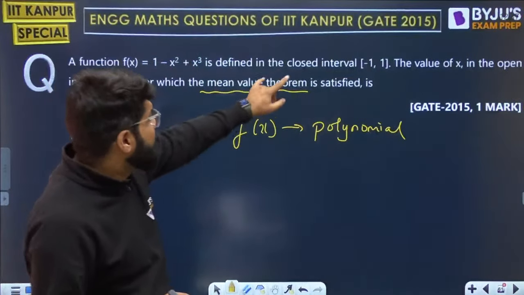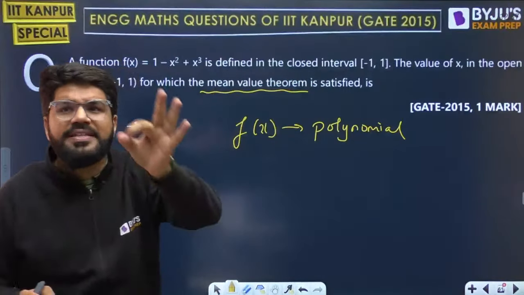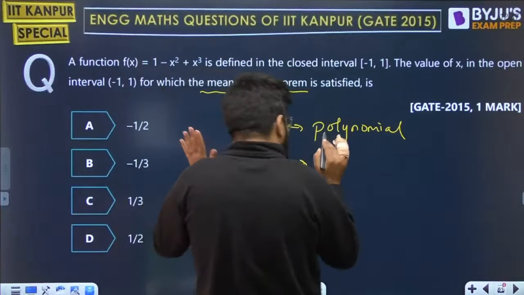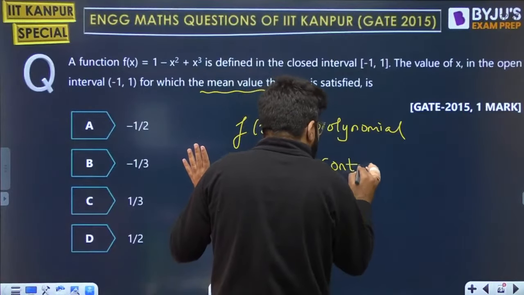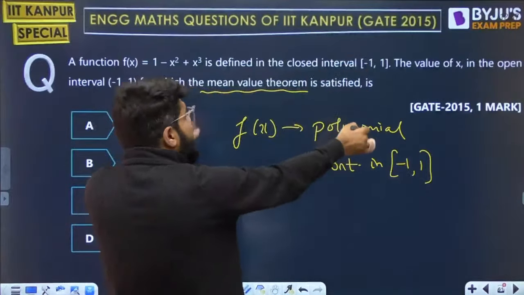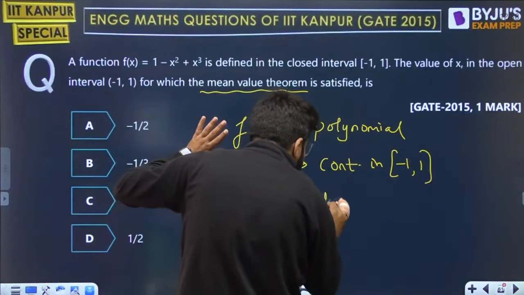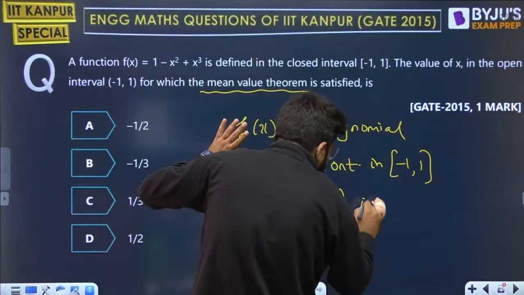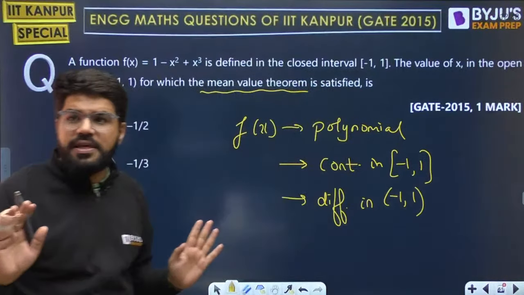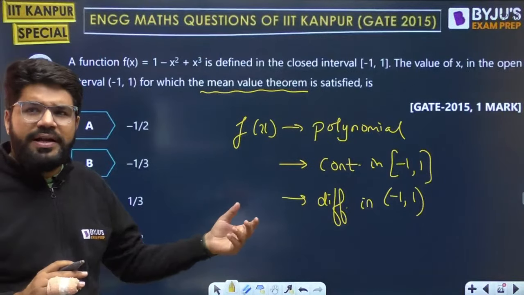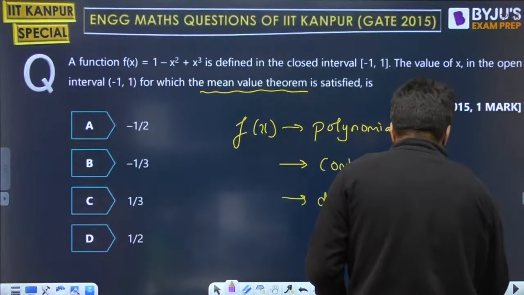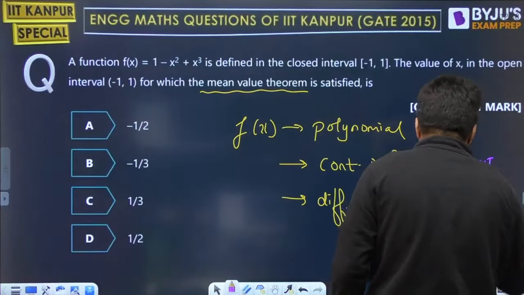Whatever interval they have given, minus 1 comma 1, polynomials are always differentiable and continuous. So let us talk about it: yes, it is continuous in the closed interval minus 1 comma 1 everywhere, but let us only focus on this interval. It is differentiable in the open interval minus 1 comma 1, sir. Absolutely right. Differentiability is required at least for the open interval. That's it. So if these two are followed, Lagrange's mean value theorem is satisfied.